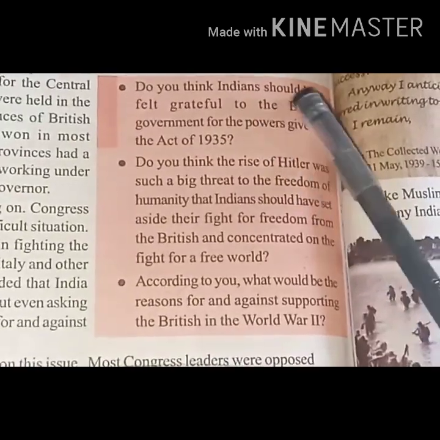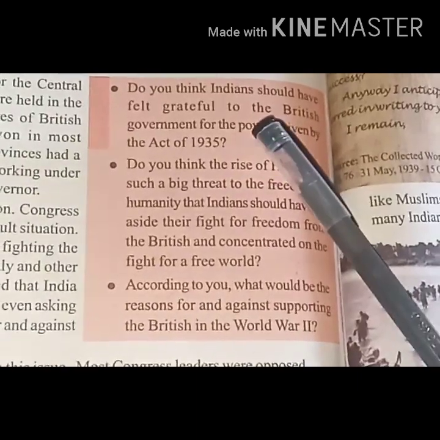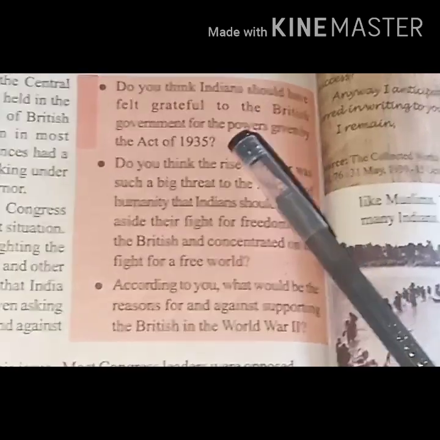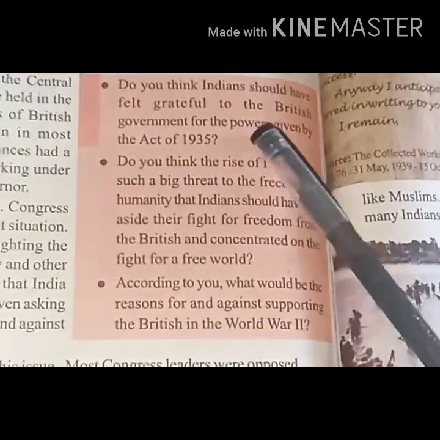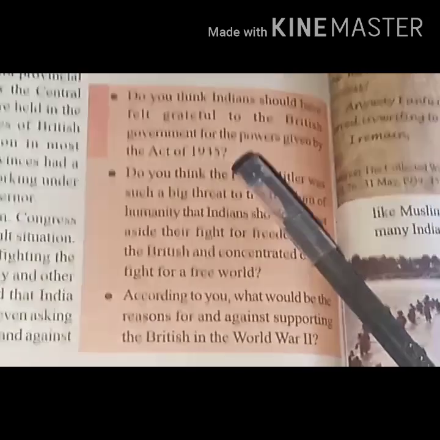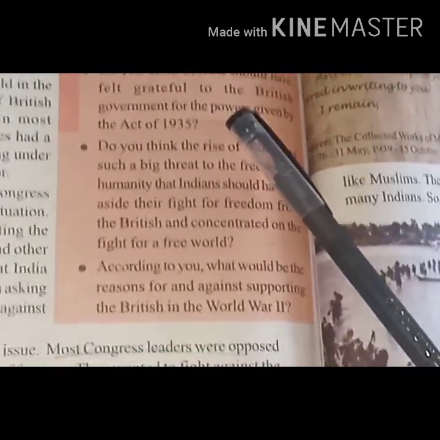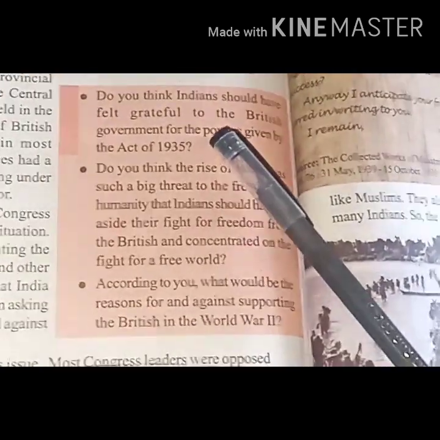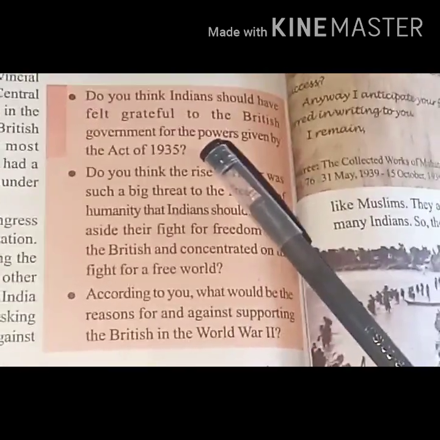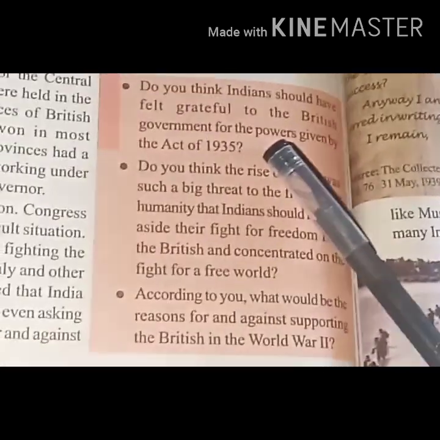Indians may have felt grateful to the British because of the powers given by the Act of 1935, because we got an opportunity to rule our country to some extent. It helped us to form a government and to rule by ourselves after we got independence.